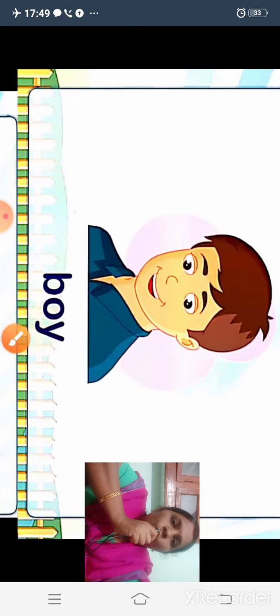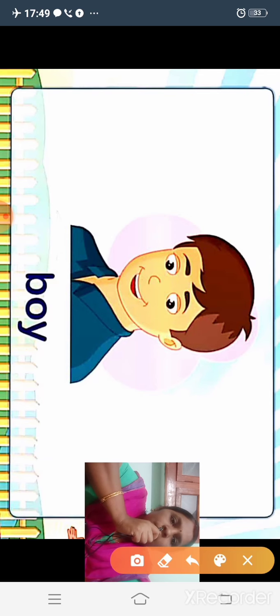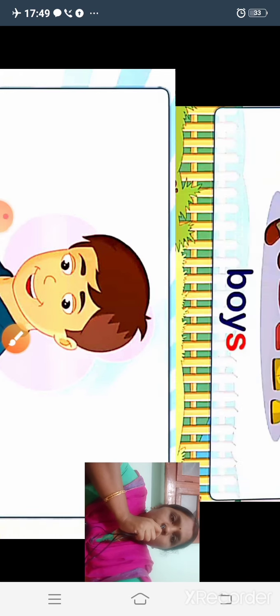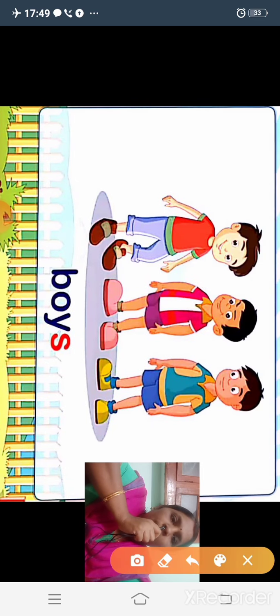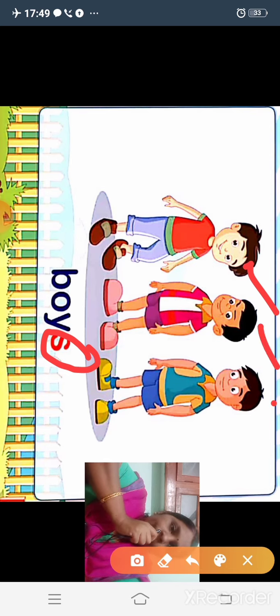Okay. Now let us take another example. Look at this picture. We can see only one boy here. All of you know this is singular in form. And we want to change the singular to plural. How can we? Look at this picture. So we added what? Yes, S at the end of this word boy. We can see 3 boys in this picture. So this is plural in form. We changed that singular boy to boys by adding S at the end of the word.